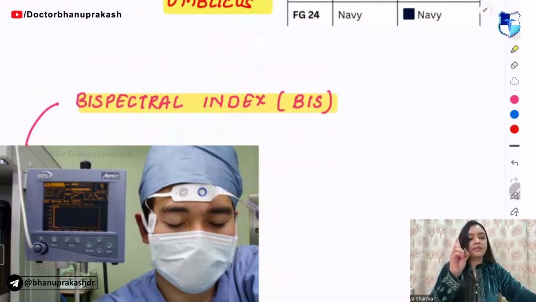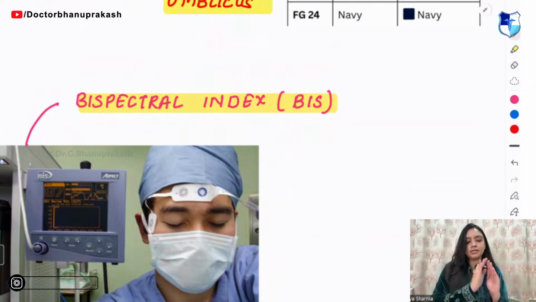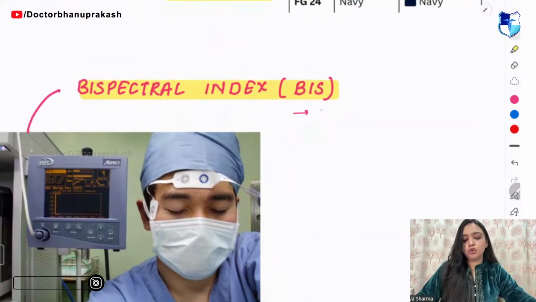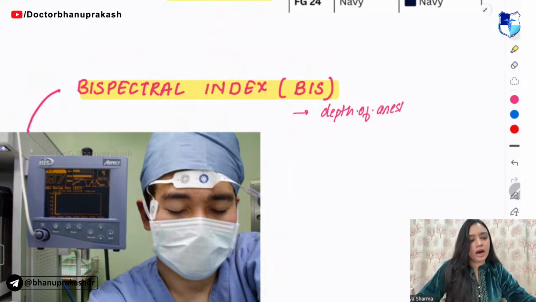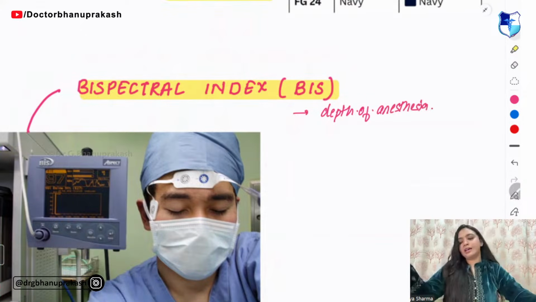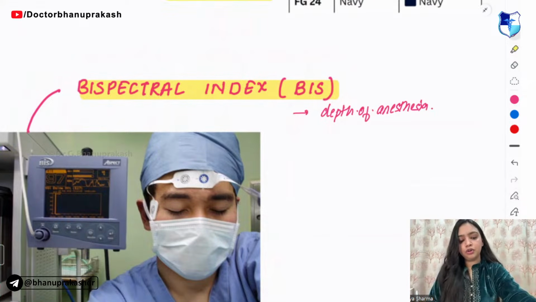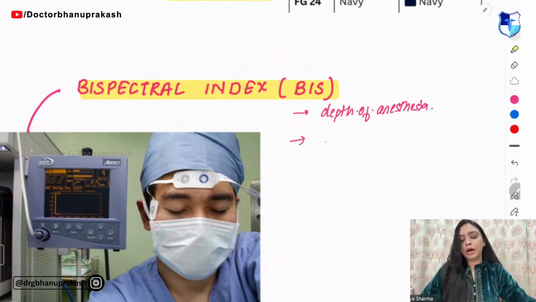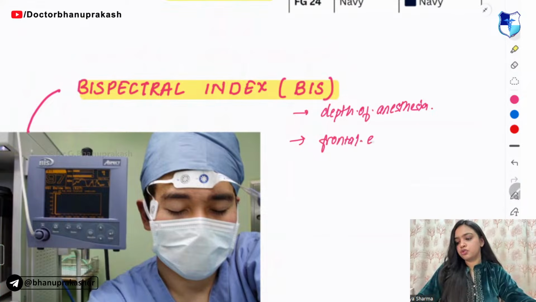Next topic that you have is bispectral index, that is BIS. BIS is used to assess the depth of anesthesia. Now, where do we put the electrodes? We put the electrodes on the frontal side, so you have the frontal electrodes.